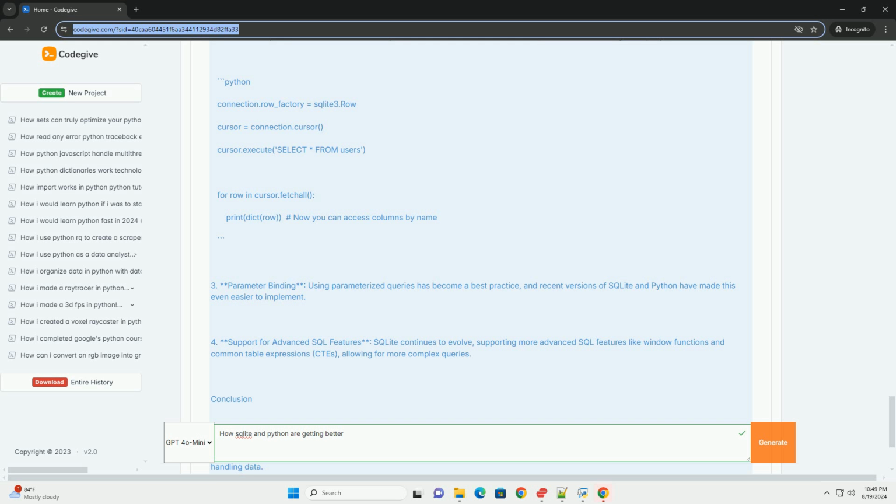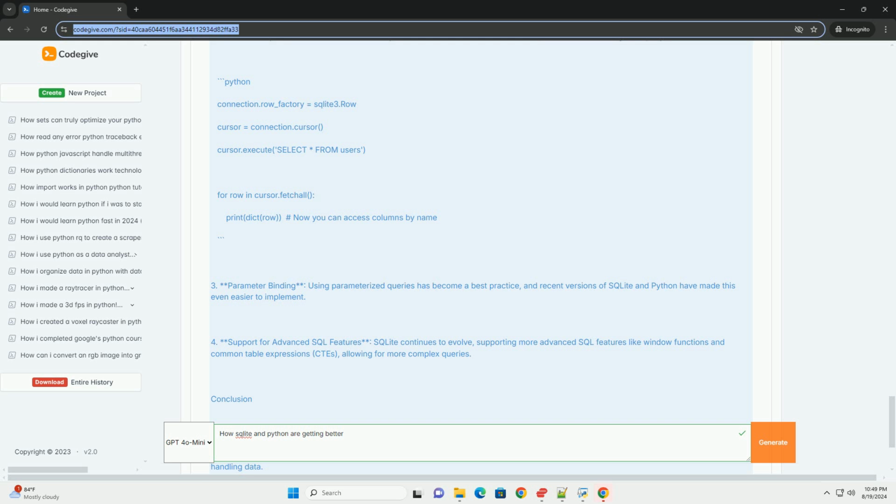Parameter binding. Using parameterized queries has become a best practice, and recent versions of sqlite and Python have made this even easier to implement. Support for advanced SQL features. sqlite continues to evolve, supporting more advanced SQL features like window functions and common table expressions, allowing for more complex queries.